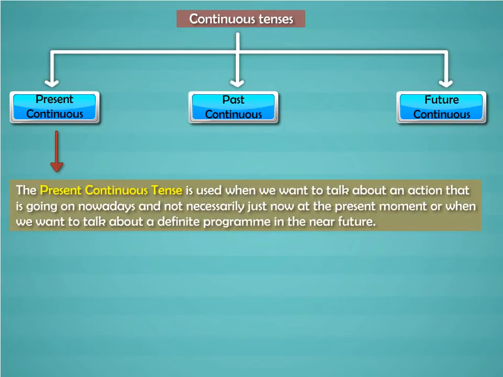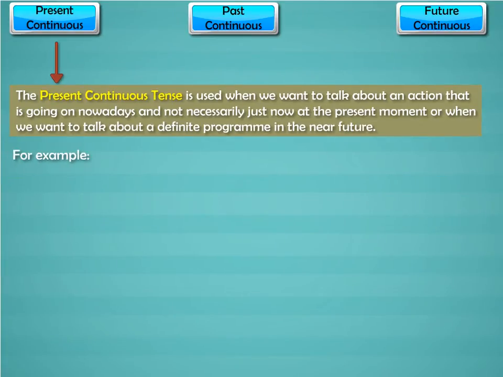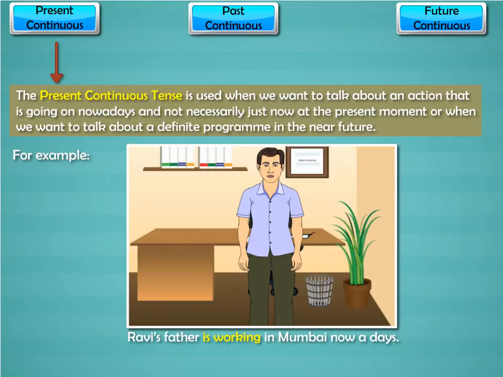The present continuous tense is used when we want to talk about an action that is going on nowadays and not necessarily just now at the present moment, or when we want to talk about a definite program in the near future. For example, Ravi's father is working in Mumbai nowadays.